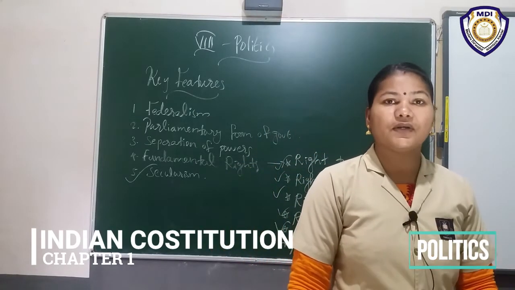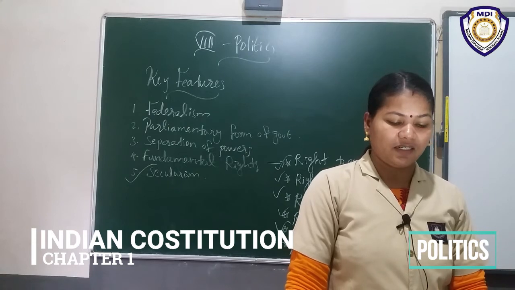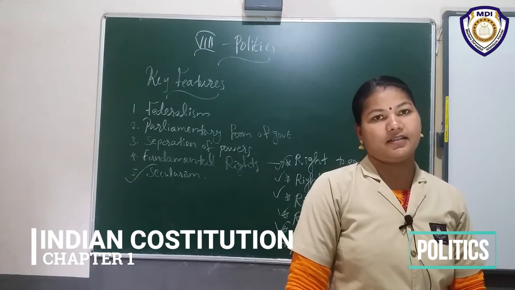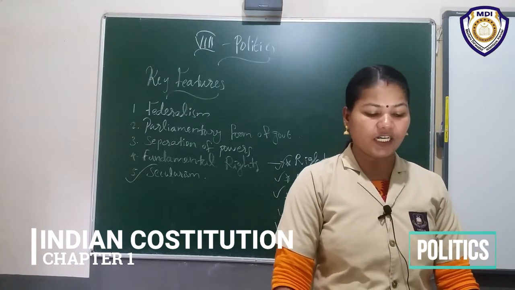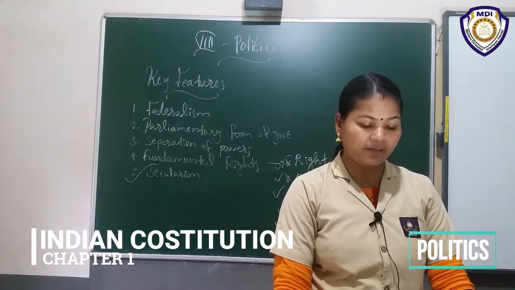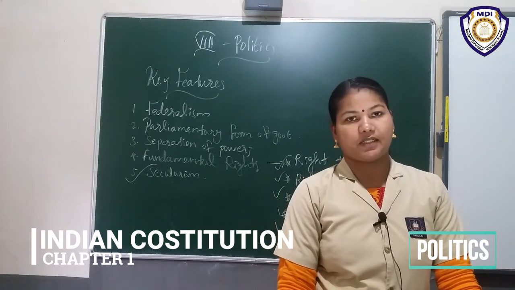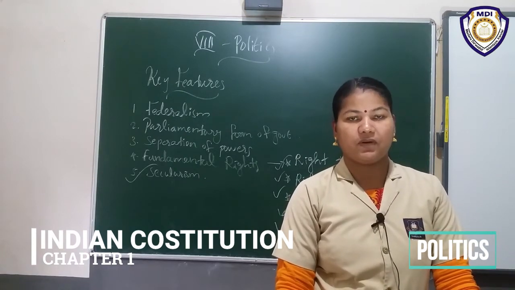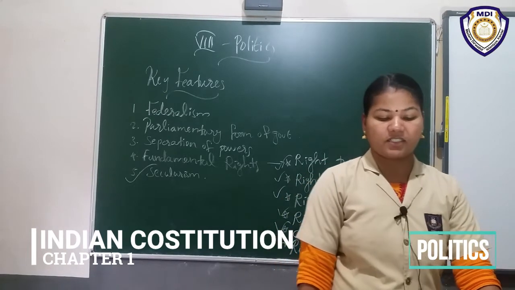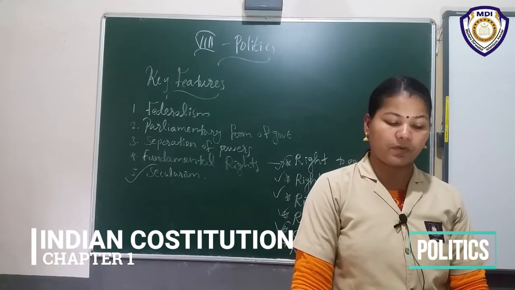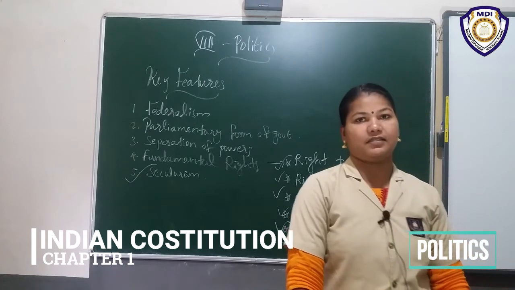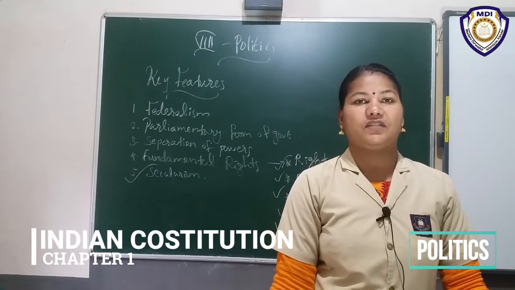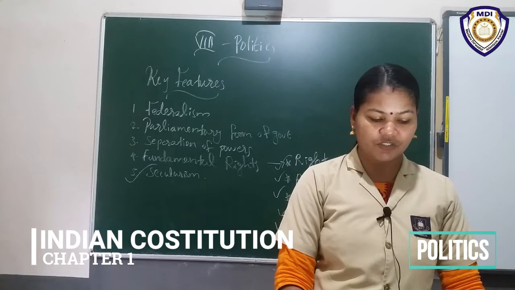Okay. Secularism. A secular state is one in which the state does not officially promote any one religion as the state religion. We will read more about it in the following chapter. That means in the second chapter there are more details related to secularism. You want to underline that the secular state is one in which the state does not officially promote any one religion as the state religion. Here is no official religion. That is the speciality of our constitution.